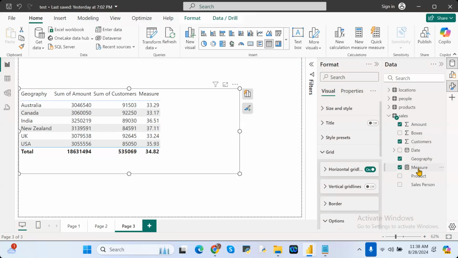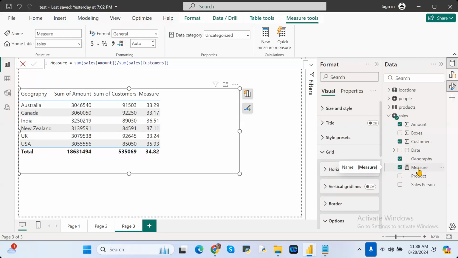But this is very difficult for me. Not only this one, there are so many examples, and I will explain them one by one. Previously I was writing like this, because people who are new to Power BI don't know how to write DAX functions. Up to one year back, DAX functions were very difficult, but now it is very easy.